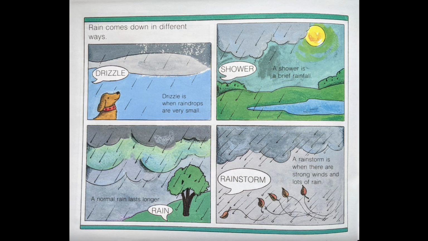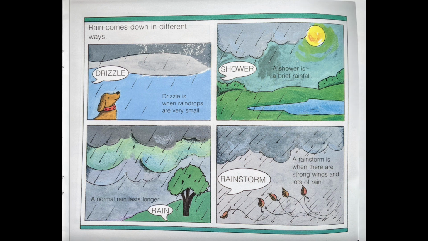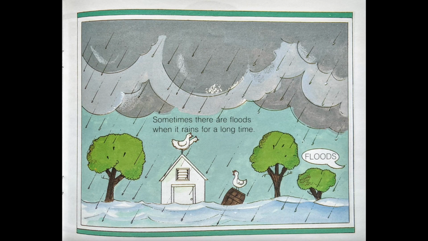Rain comes down in different ways. Drizzle. Drizzle is when raindrops are very small. Shower. A shower is a brief rainfall. Rain. A normal rain lasts longer. Rainstorm. A rainstorm is where there are strong winds and lots of rain. Sometimes there are floods when it rains for a long time. Floods.